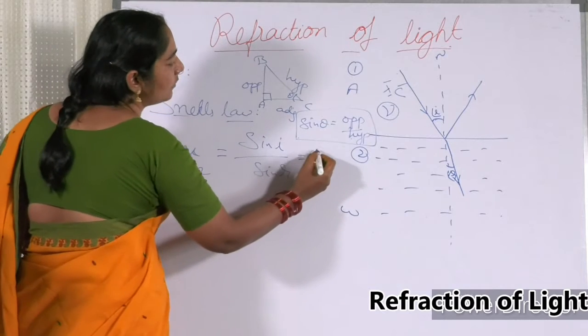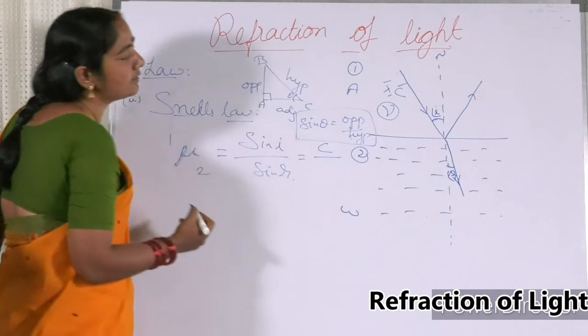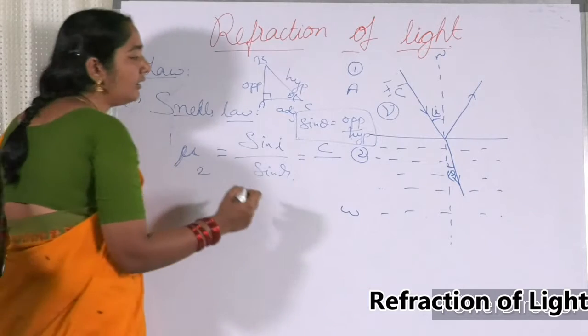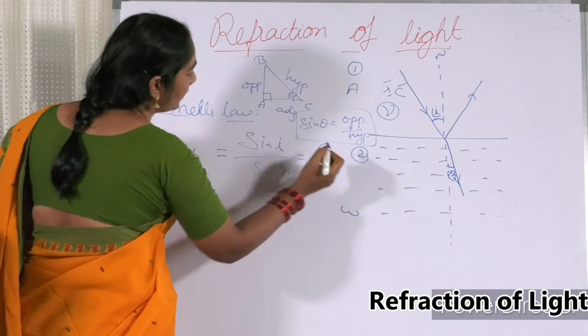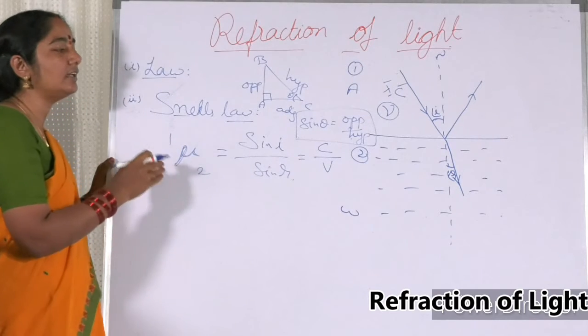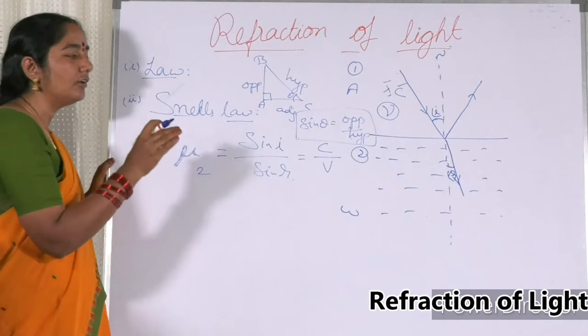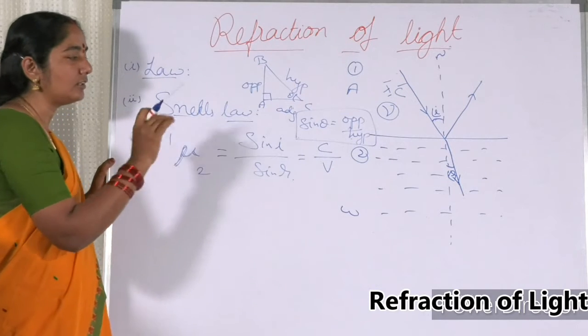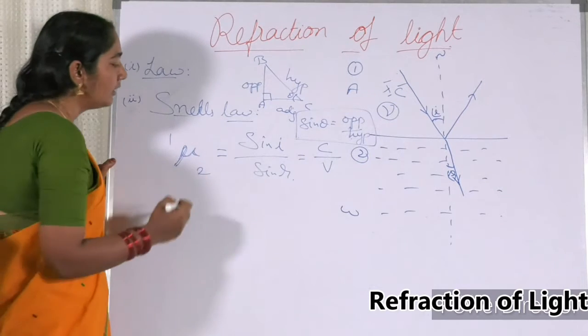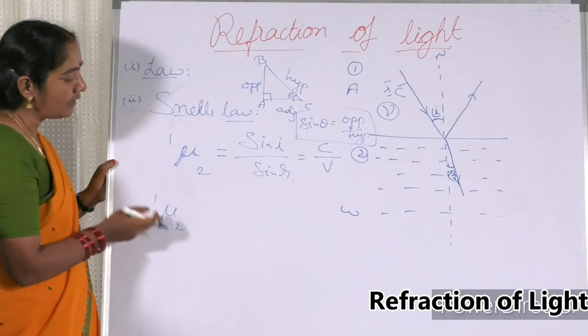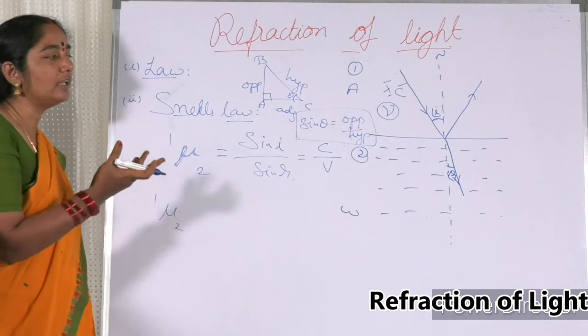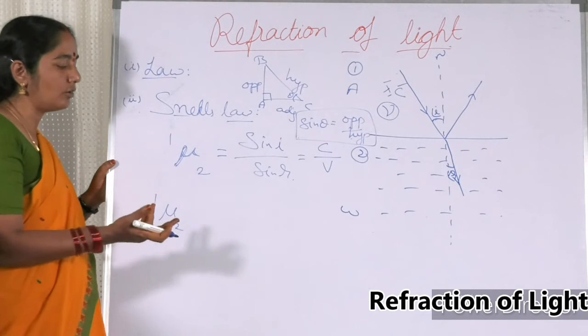And also it is equal to velocity of light in air by velocity of light in water, means in that particular medium: velocity of light in air or vacuum by velocity of light in water or second medium. See my dear friends, here 1 and 2 can be any medium, not only air and water. It can be glass and water also.